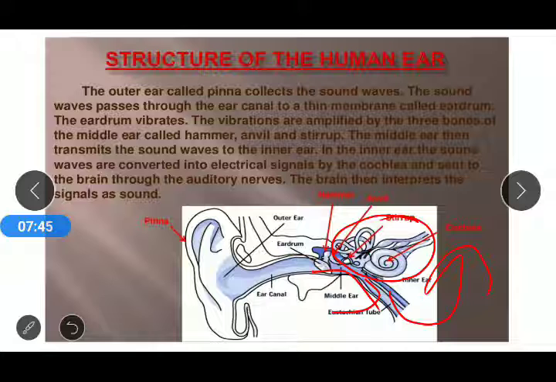They transmit and amplify these sound waves and transfer them to the inner ear, where there is a cochlea, the snail-like structure. From there the waves are converted into electrical signals and sent to the brain by the auditory nerves, and the brain can easily detect the sound.